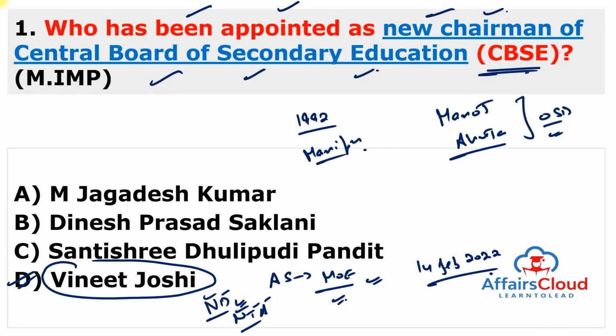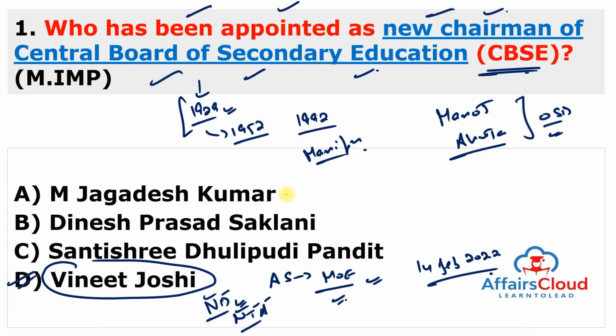But you can also remember about CBSE. It is a national level board of education in India for public and private schools, controlled and managed by the government of India. This CBSE was founded in the year 1929 as a board of high school and intermediate education, but it was renamed as CBSE in the year 1952. But you can also remember the other options here.